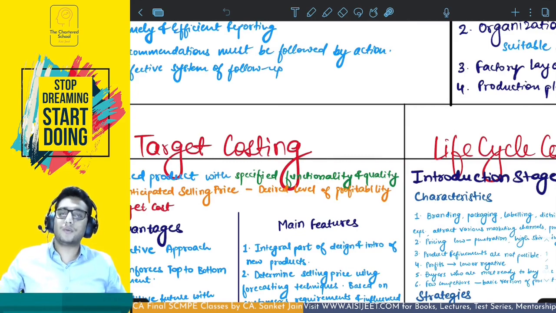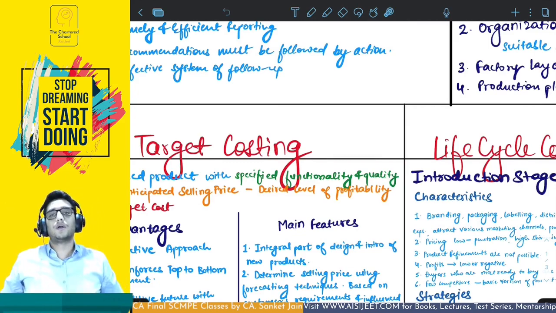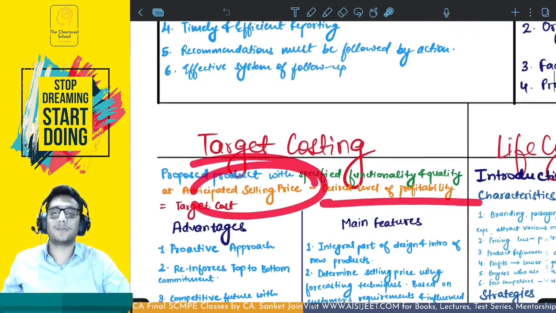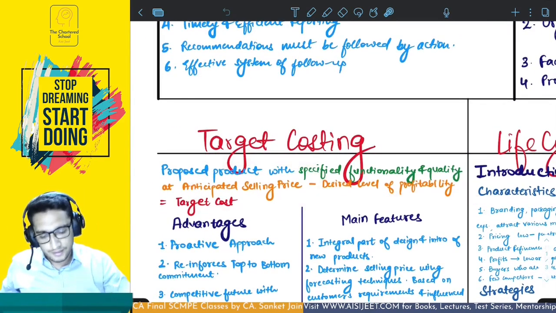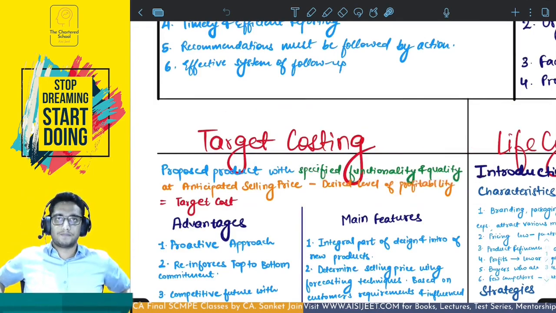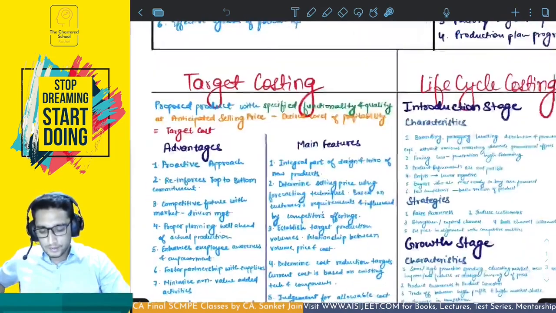This is the cost at which you have to produce the product so that you can achieve this level of profitability by selling the product at this anticipated selling price, so that the customers are willing to purchase your product with these specified functionalities and qualities. This is target costing. Okay, now there are certain advantages of target costing.